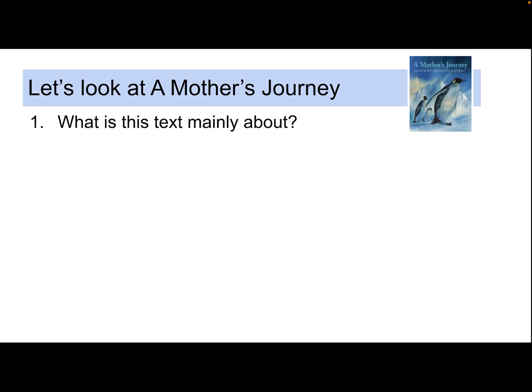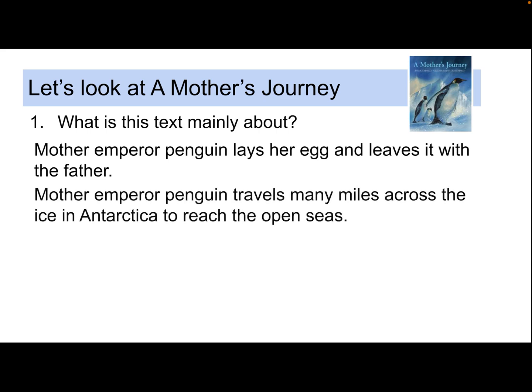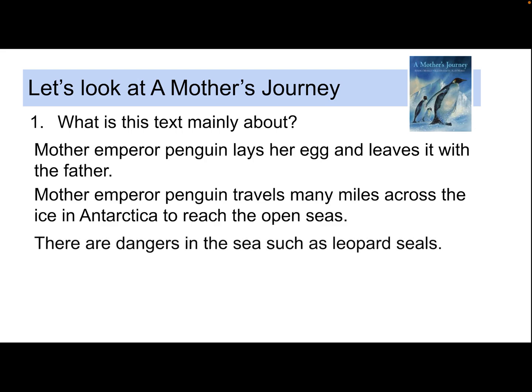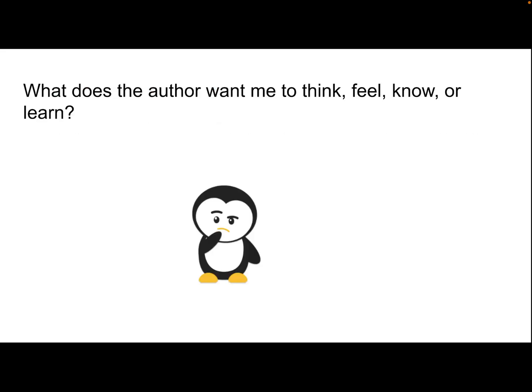Let's take a look at A Mother's Journey. What was this text mainly about? In the text, we learned that mother emperor penguins lay their egg and then leave it with the father. We also learned that the emperor penguin travels many miles across the ice in Antarctica to reach the open seas. We learned about how there are many dangers in the sea, such as sea leopards. Then we also learned how the mother penguin has to travel all the way back to feed her newborn chick.